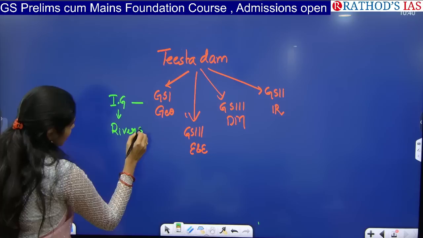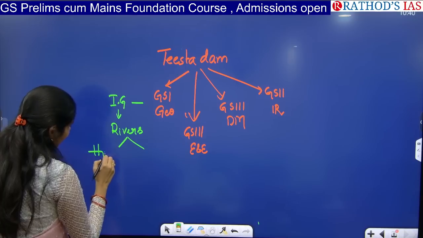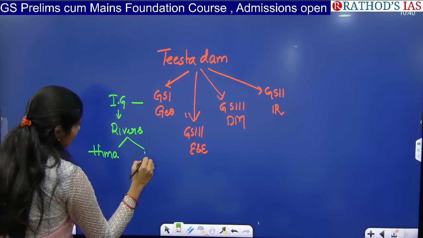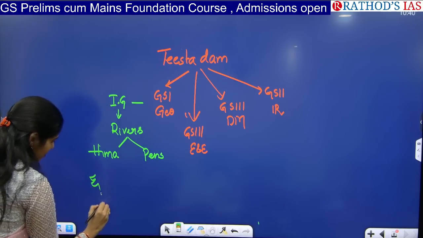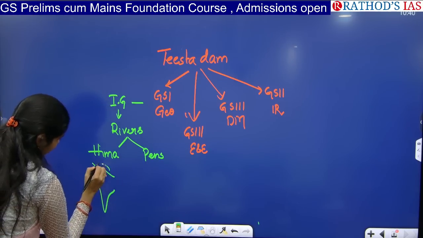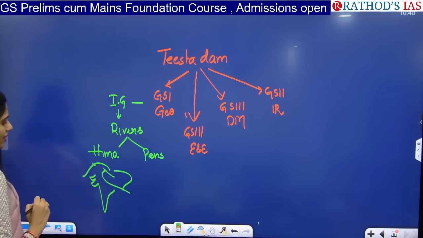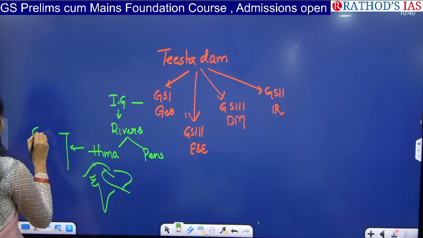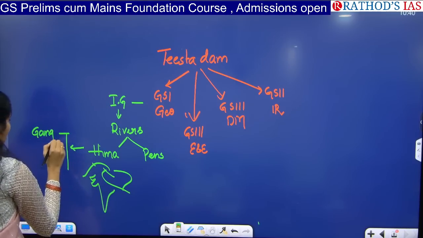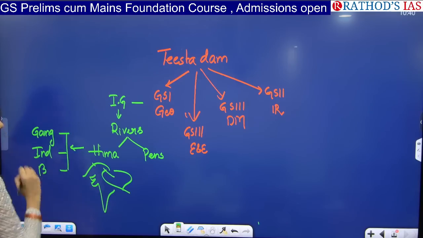Rivers chapter. In this rivers, we have two types of rivers. First one is Himalayan river system and next one is Peninsular river system. So where will this Himalayan river system be? In this Himalaya region. For example, we have Indus, we have Ganga and we have Brahmaputra. So in Himalayan river system, we will be studying about three rivers: river Ganga, river Indus, river Brahmaputra.